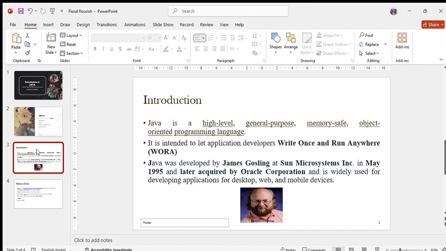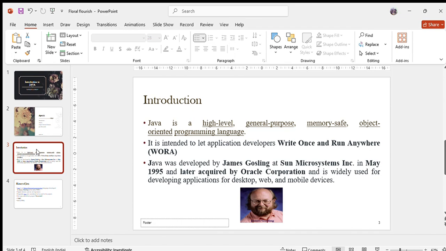This object oriented Java programming language was invented by James Gosling and team in 1990. Actually this programming language was developed by Sun Microsystems, but in 2010 it was purchased by Oracle Corporation. But initially at Sun Microsystems, James Gosling and team did not directly mention the name Java. It had different names.